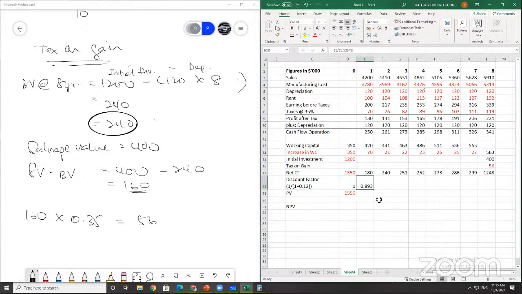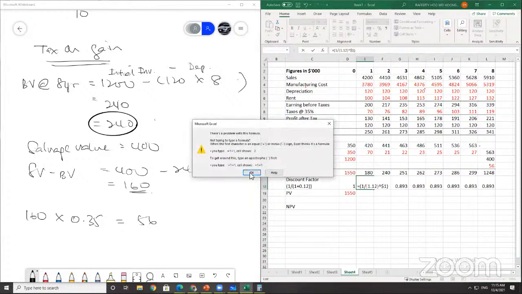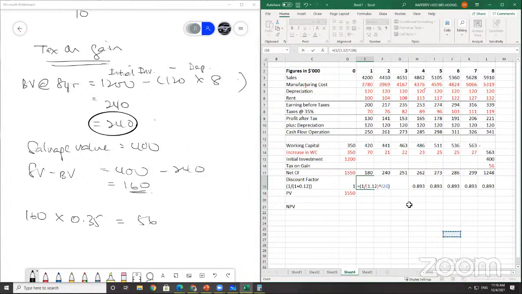Cannot change the figure. How do I change the figure? I've forgotten how to do this. Not a good idea to do this.